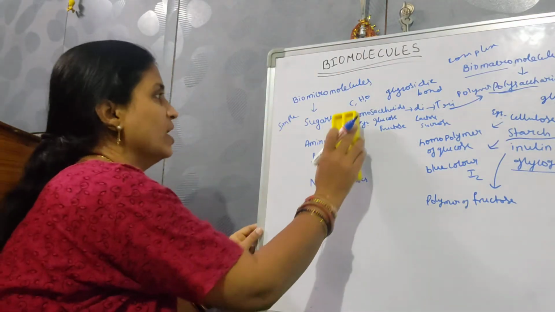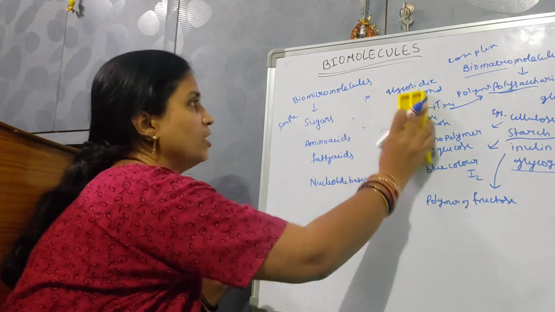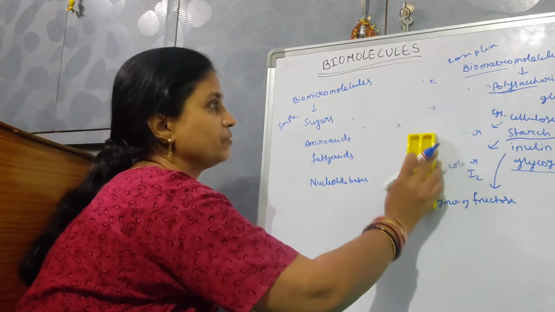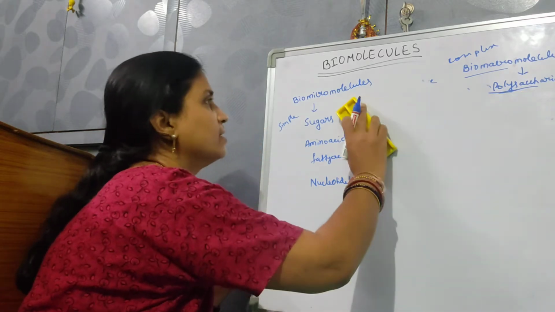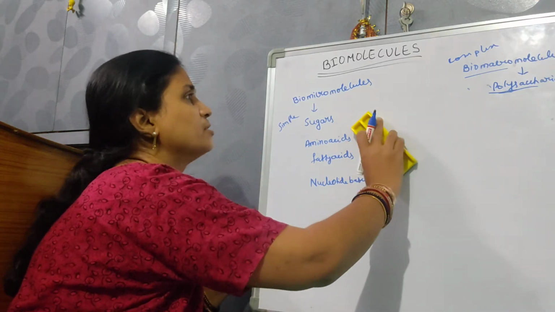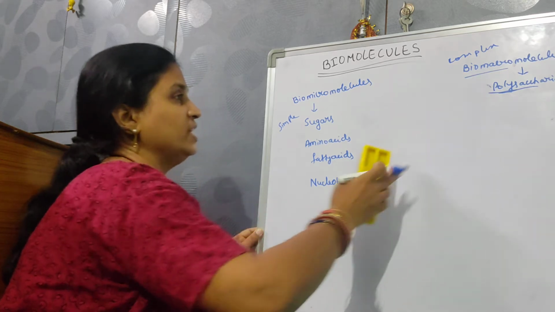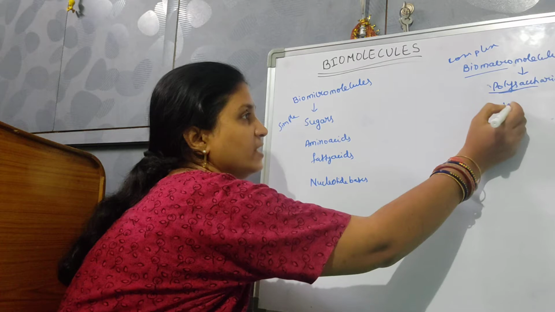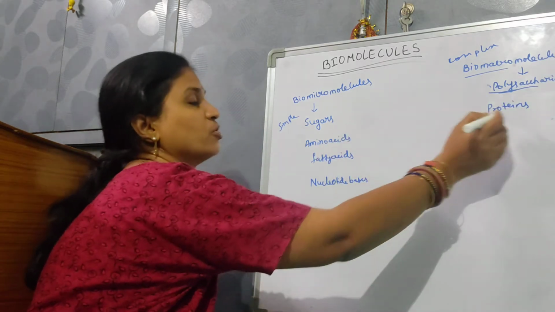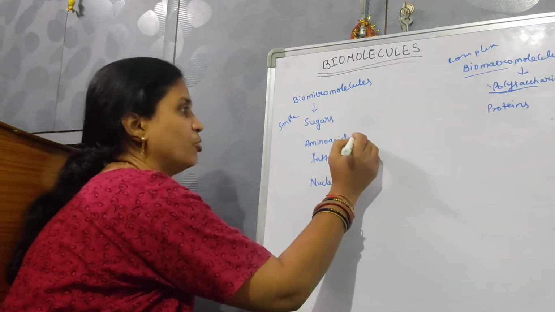Moving on to amino acids. Amino acids are the simple form of proteins. They are the building blocks of proteins.